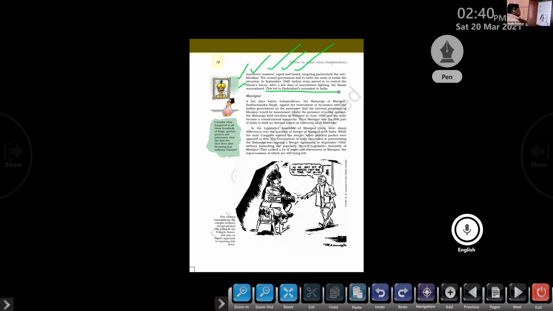Okay, here, next state, Manipur. A few days before independence, the Maharaja of Manipur, what is his name? Bodha Chandra Singh. Bodha Chandra Singh signed the instrument.